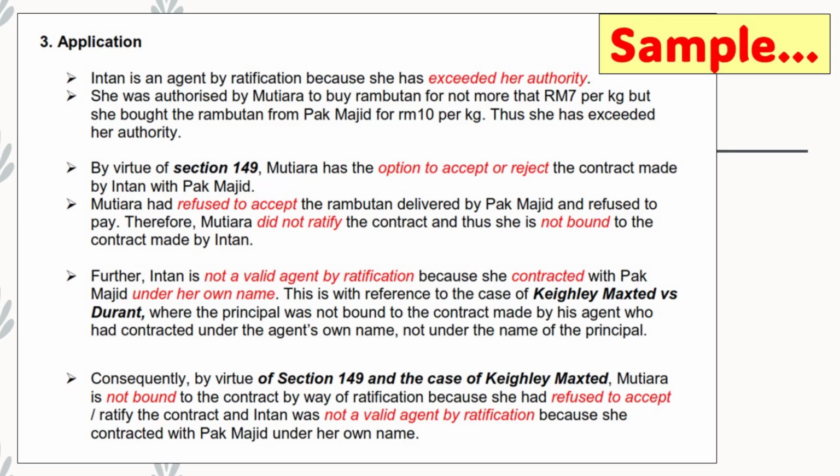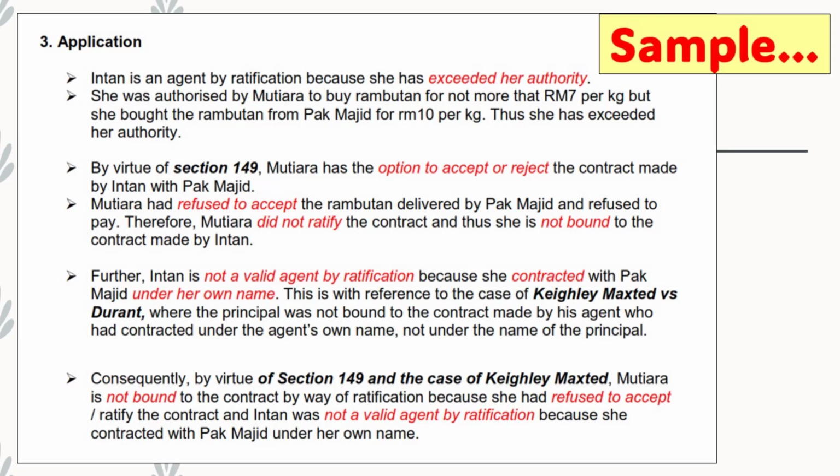Why? Because she contracted with Pak Majid under her own name. So what's the reference? This is based on the case of Kaylee Maxted. Under this case, it was held that the principal was not bound to the contract made by his agent who had contracted under the agent's own name. Now, for the third issue, we are questioning about whether the principal Mutiara is bound or not.